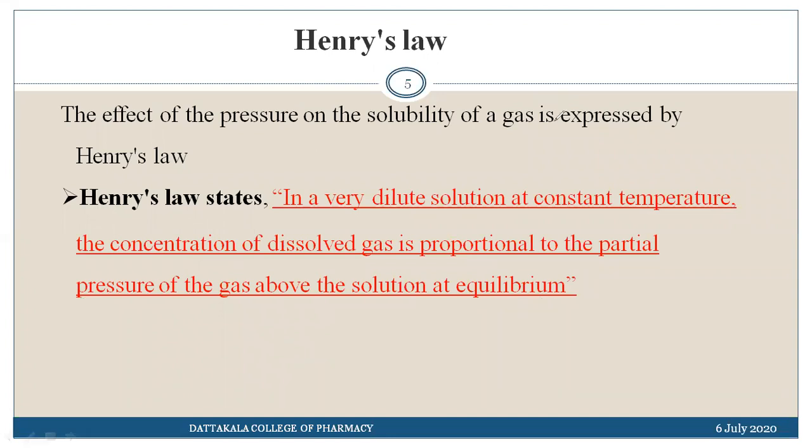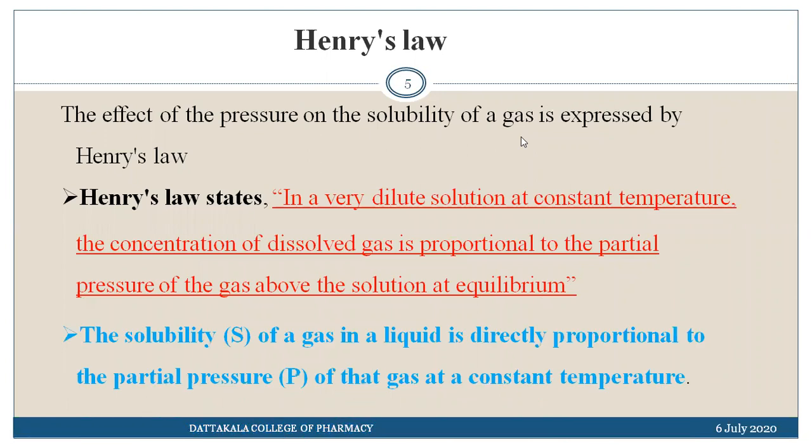Simply, there is another way we can state Henry's law. The solubility of a gas in a liquid is directly proportional to the partial pressure of the gas at constant temperature. Here in this case, we have taken concentration.